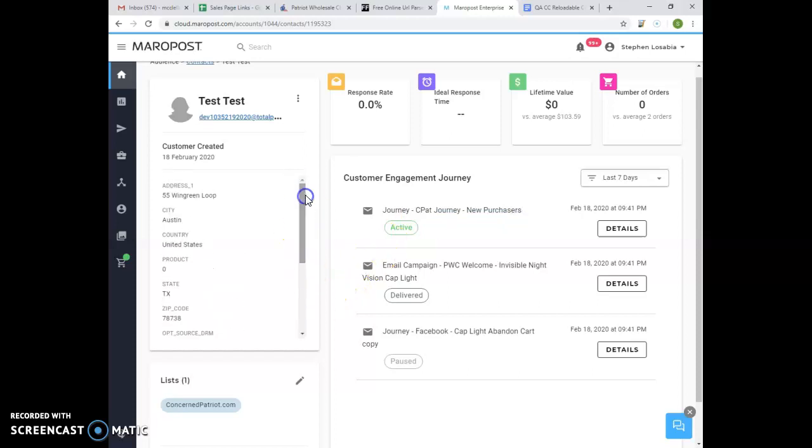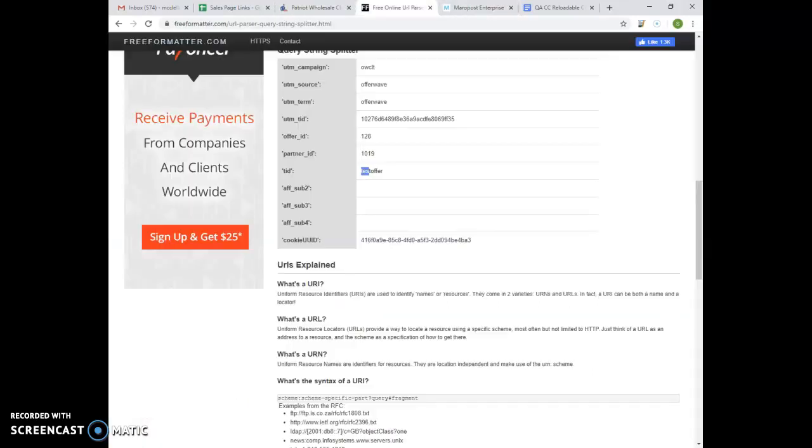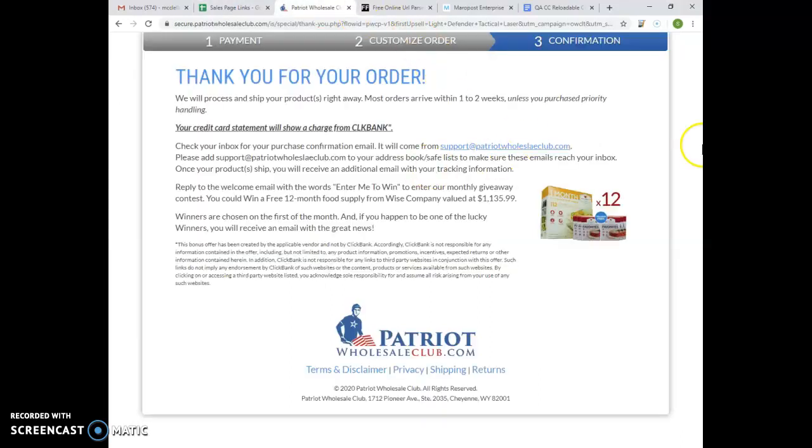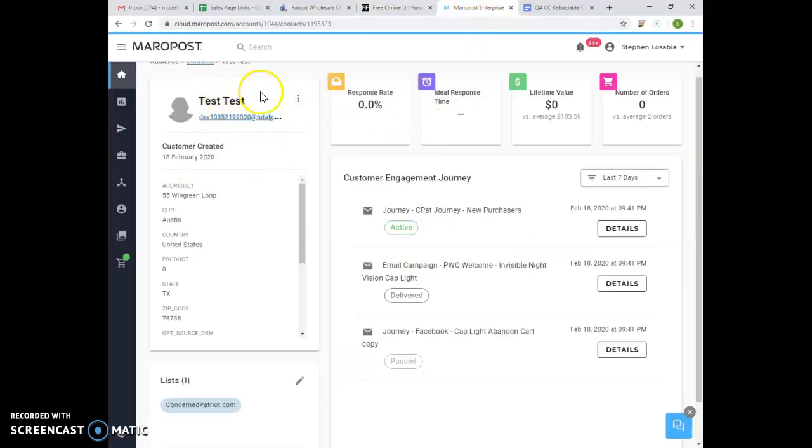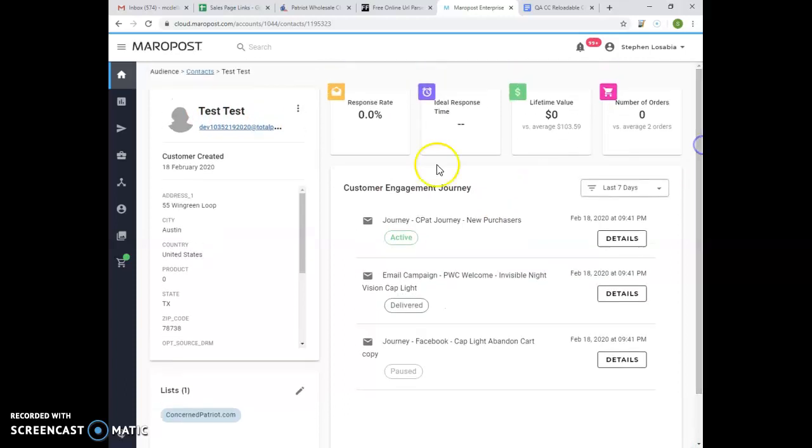So that's how we are going to test our sales page for abandoned order versus the successful order. So that email that we used, we need to check that in our Maropost. If there is any difference, I mean if there is a mistake as well, or if you have any questions,